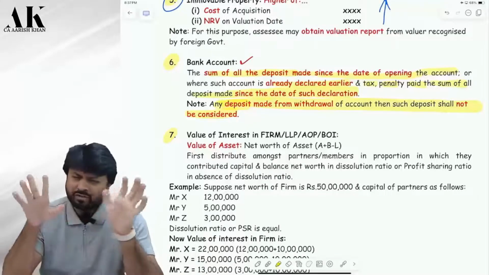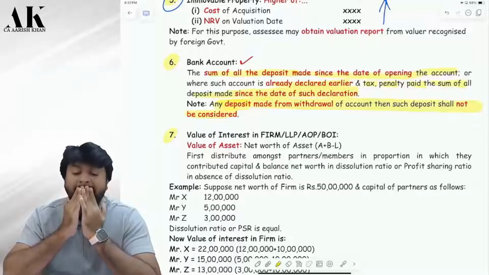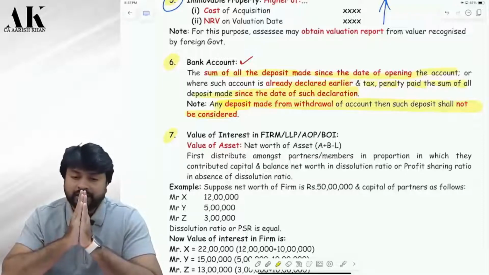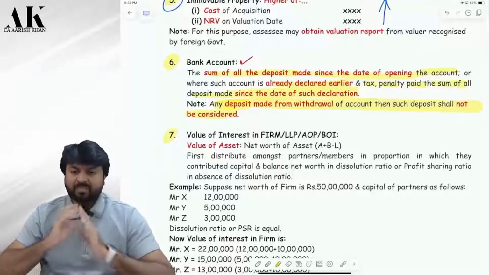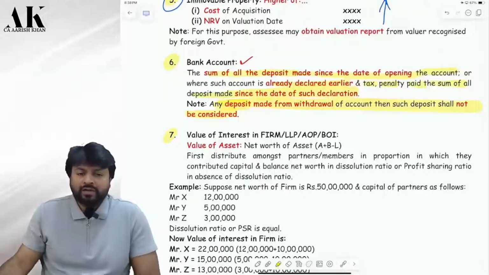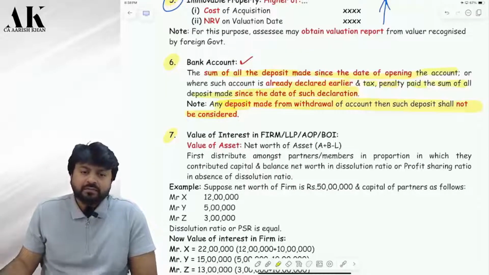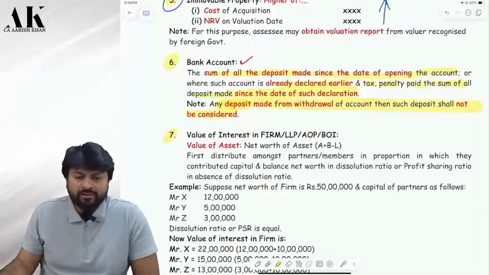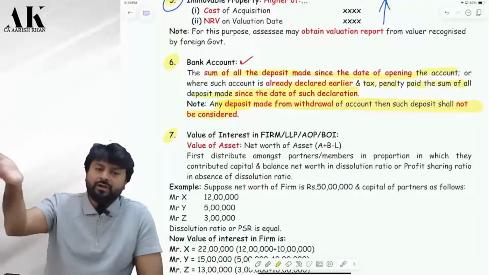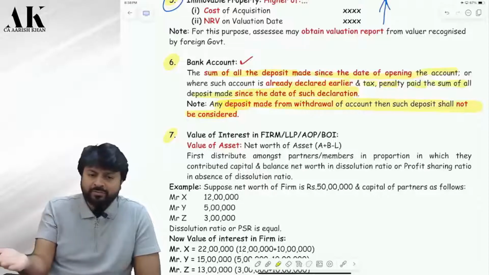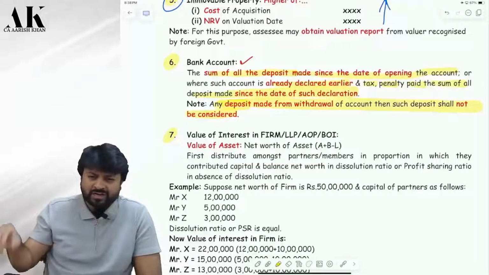We are going to see questions on all of them, don't worry. Okay. Is it clear? So how will you value a bank account? Tell me. The sum of all deposits from the date of opening. Now, if you have withdrawn something from your deposit and redeposited it, then reduce that much amount.